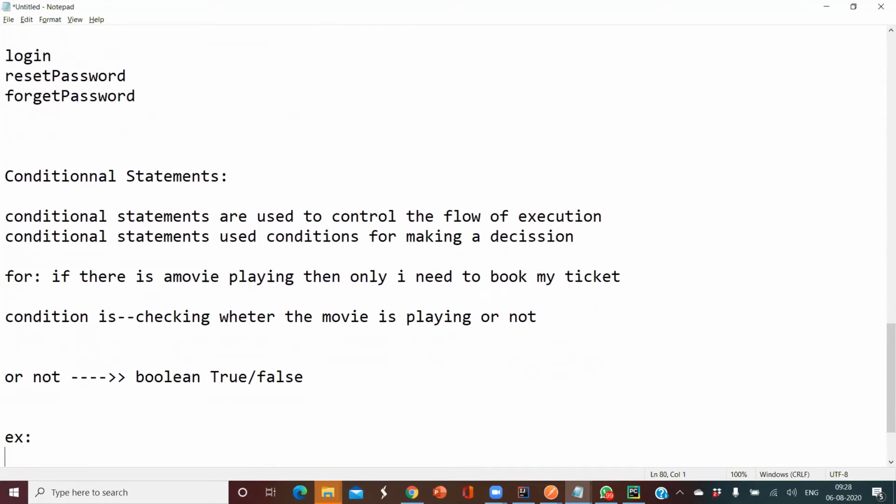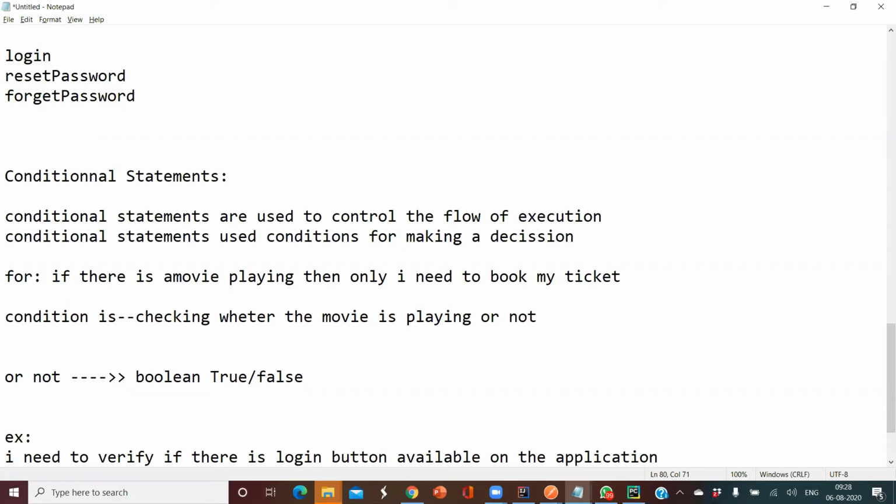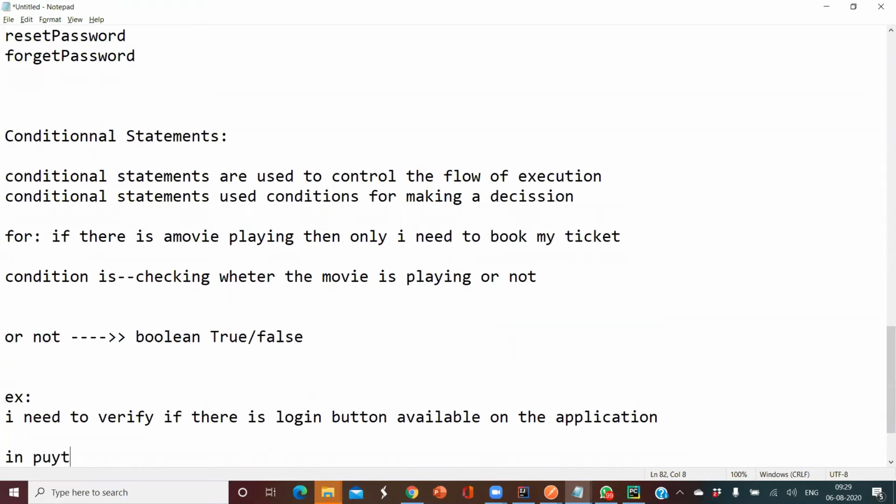One more example: I need to verify if there is a login button available on the application or not. I don't know whether the button is available or not. I need to verify whether the particular button is available. So the condition is verification of the login button. Again, we'll be getting true or false. If your criteria is met, then that will be true. If your criteria is not met, then that will be false.